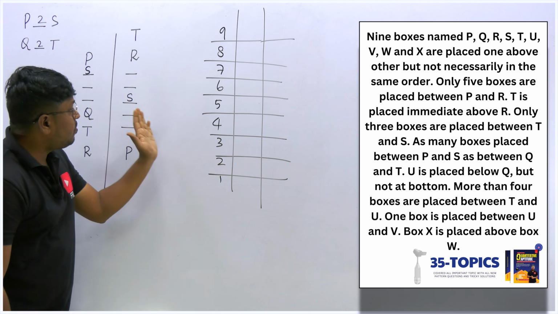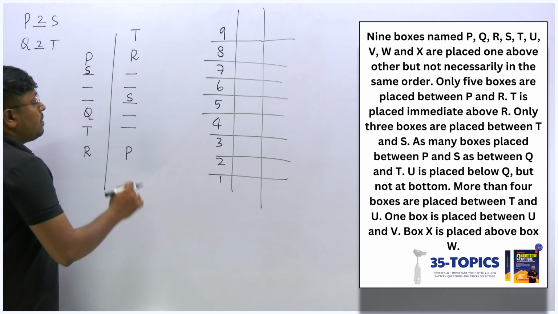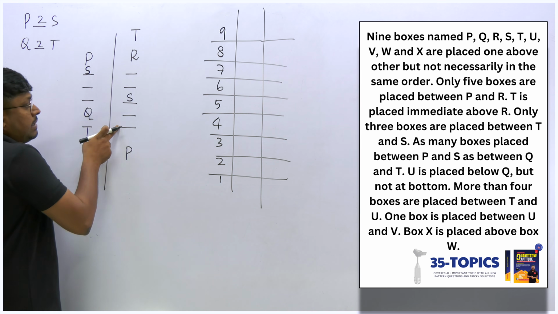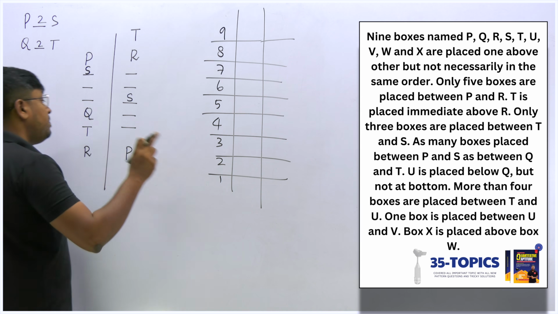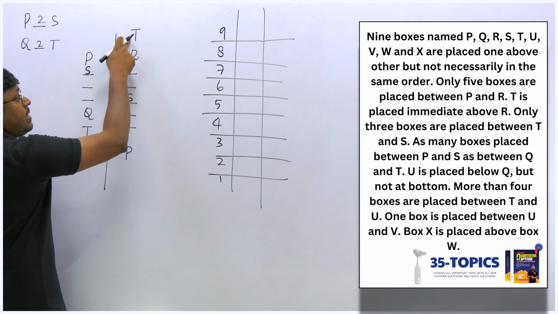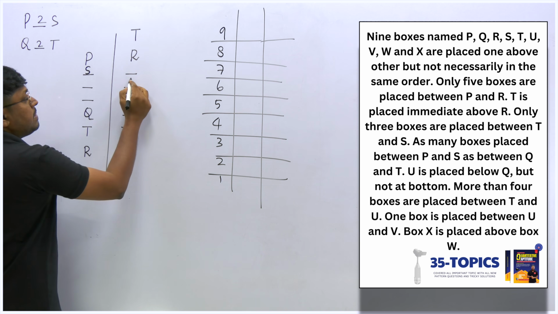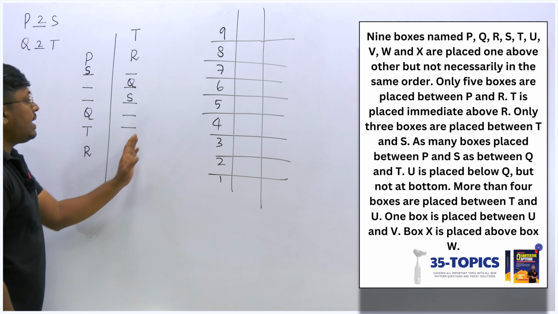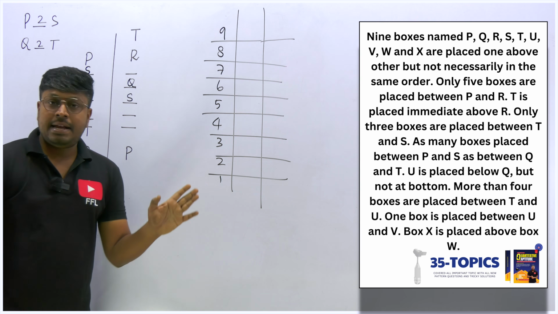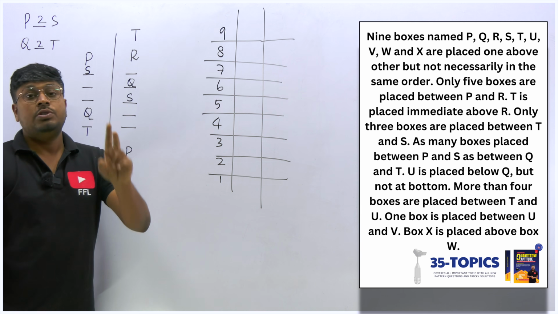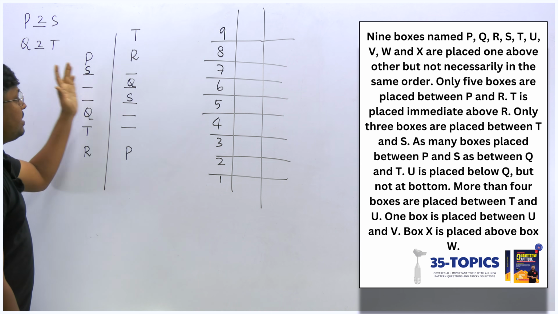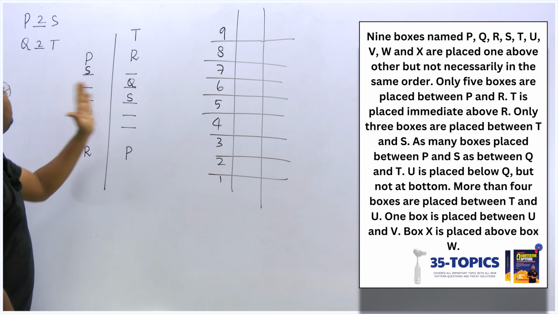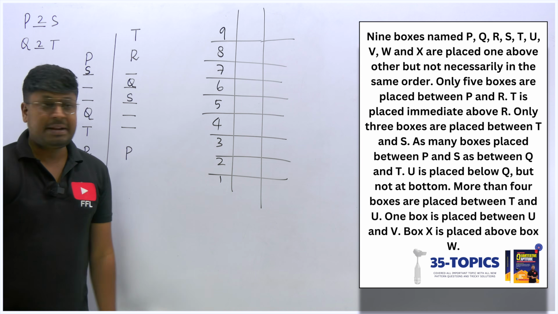Similarly, let's move on to the second possible case. Between P and S, there are 2 boxes. So now between Q and T, there should be 2 boxes, right? Here I have already fixed 1 and 2. This must be Q. So in the second possible diagram, between P and S, there is a gap of 2 boxes, so between Q and T also, there should be a gap of 2 boxes. Similarly, we have written that condition in both the possible diagrams.